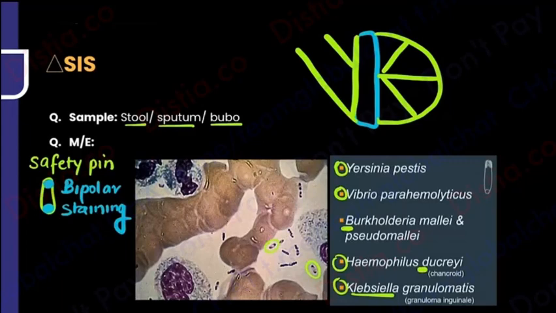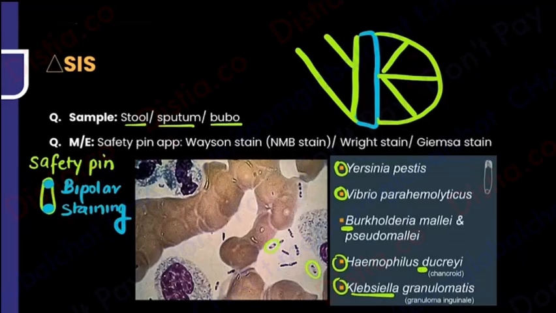But now the question is, what is the stain used for knowing this safety pin appearance? Most importantly it is the Wayson or the new methylene blue, also the Wright or the Giemsa stain. If you have to mark one, you have to mark the new methylene blue or the Wayson stain. So remember, Wayson or new methylene blue, also Wright and Giemsa can be used.